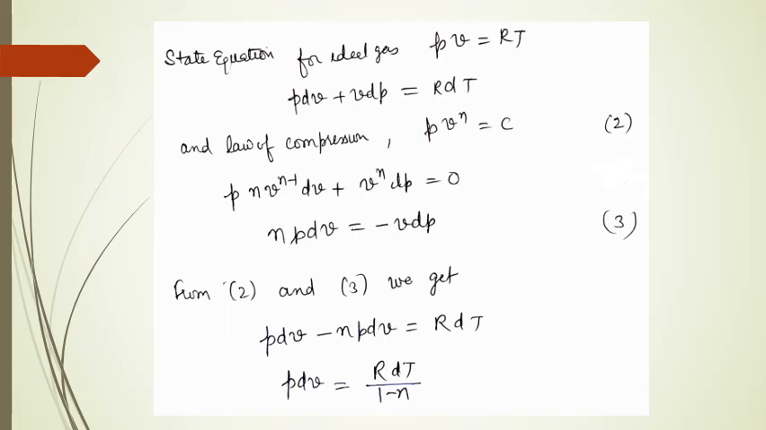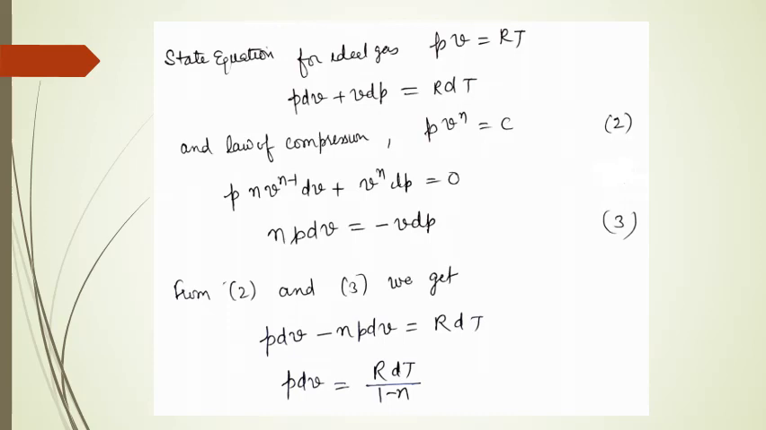Assuming the gas to be an ideal gas, the state equation can be written as PV is equal to RT. Differentiating it on both sides, we get P dV plus V dP is equal to R dT. And the law of compression is P V^n is equal to constant. So differentiating this on both sides, we get nP V^(n-1) dV plus V^n dP is equal to 0. Now we get nP dV is equal to minus V dP as equation number 3.